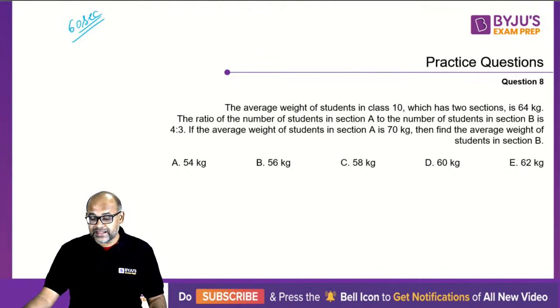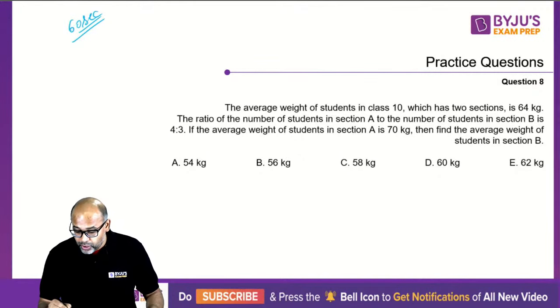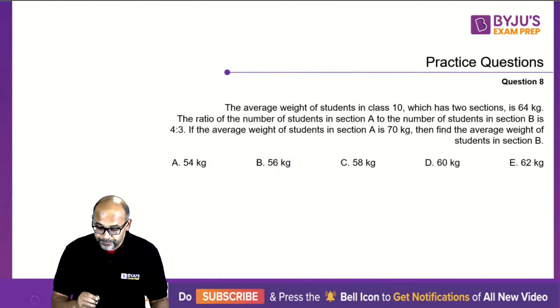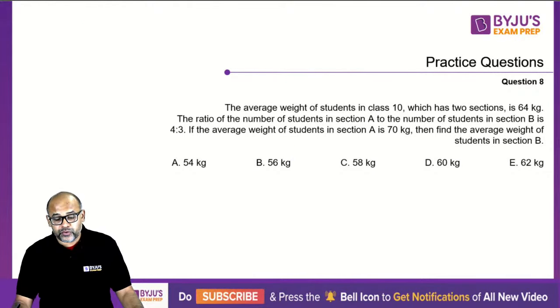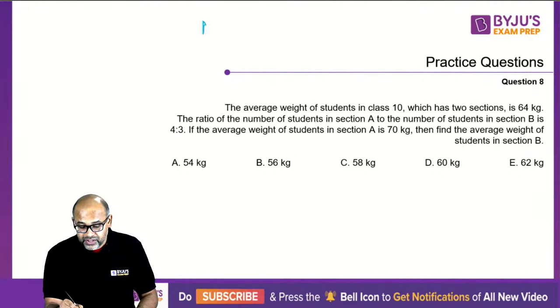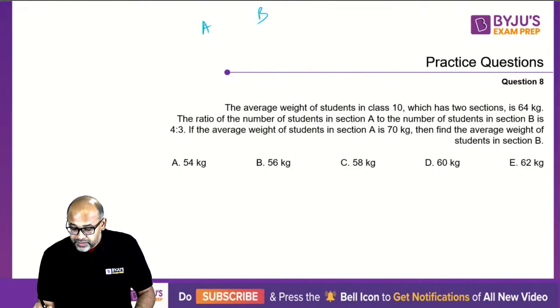Okay guys, 1 minute is up. The correct answer is option B, 56 kg. So let's take a look at what is happening here. The average weight of students in class 10, which has 2 sections, is 64. So section A and section B, the students are in the ratio 4:3. So 4:3. The average weight of the students in section A is 70.